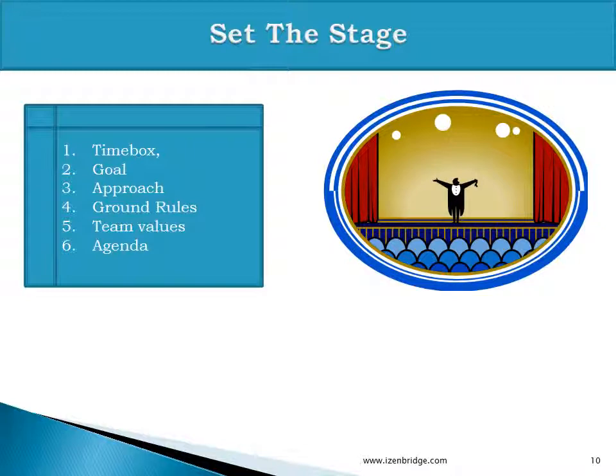Now, as a facilitator, you are just proposing an agenda, but you need to take acceptance from your team members on whether they want to talk about this particular agenda. If they don't want to talk about it, that is okay. It's okay to change the agenda. But whatever we agree on at this particular stage, we follow in the subsequent stages.